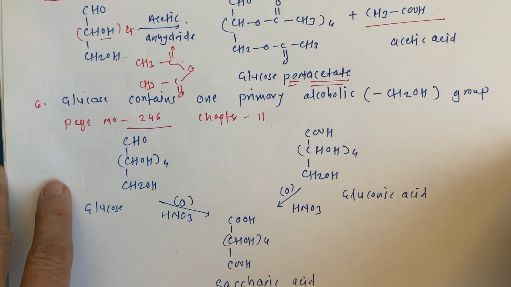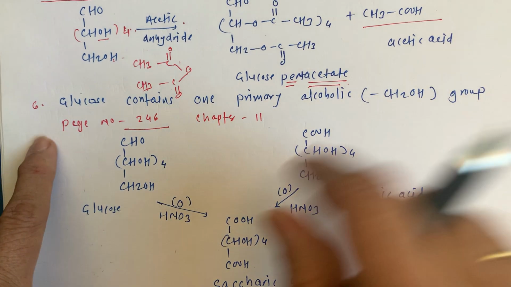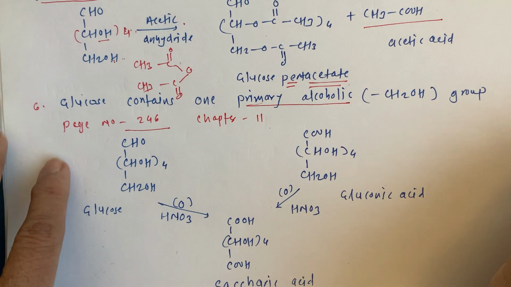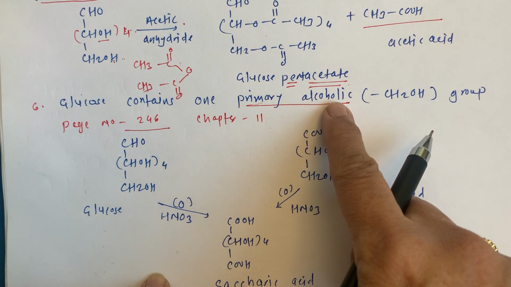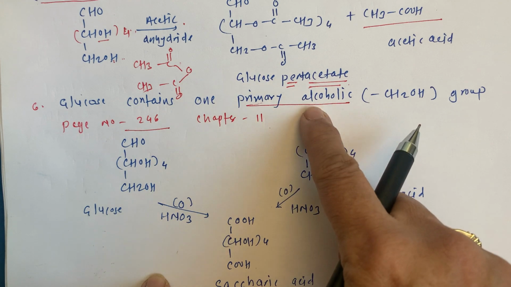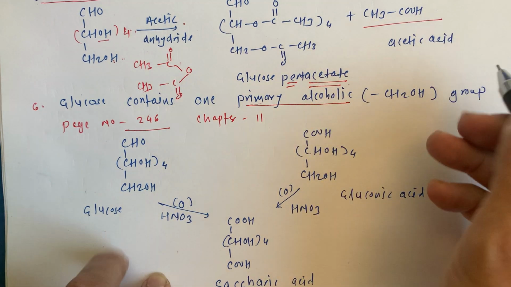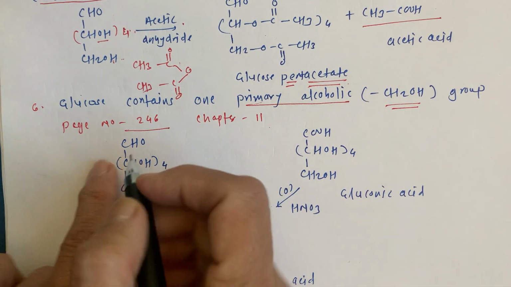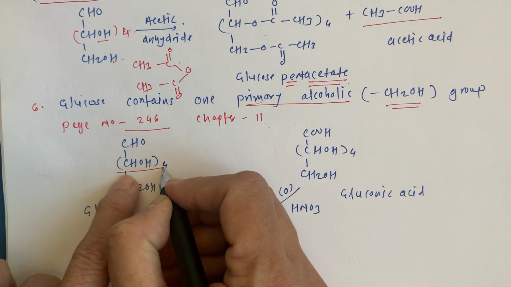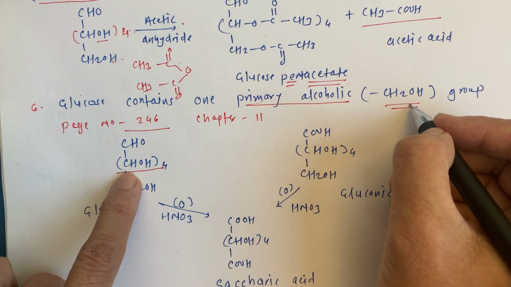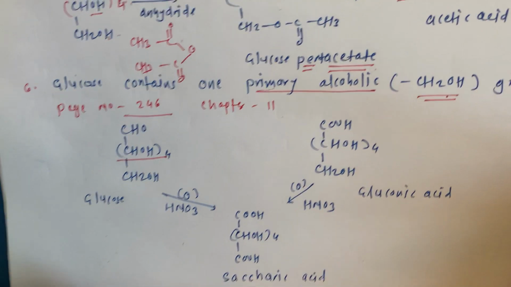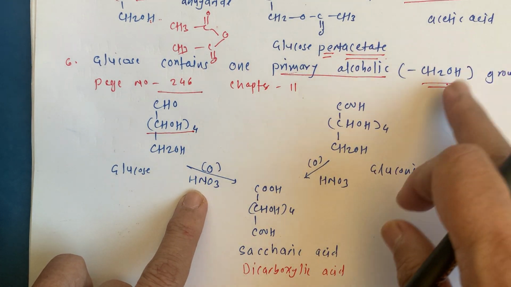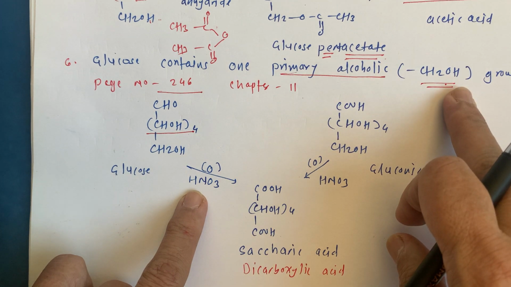And one more proof we have to show, that is that glucose contains one primary alcohol. This is the next topic, the primary alcoholic group. The CH2OH group is present, and we can also see the other ones are secondary. These are the secondary alcoholic groups, but for the primary alcoholic group we are going to do such reactions, and so we can come to know that yes, a primary alcoholic group is also present.